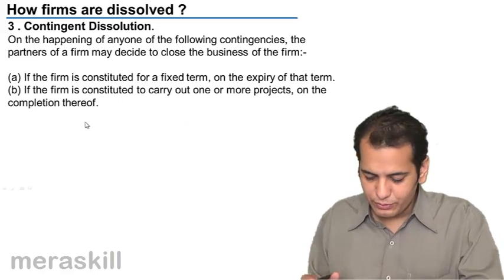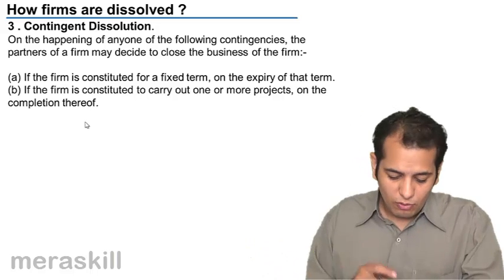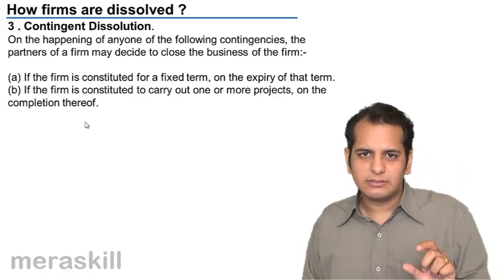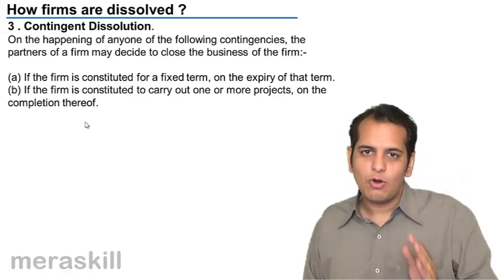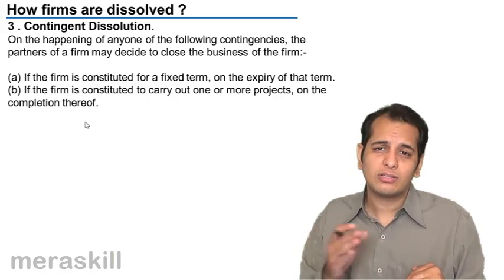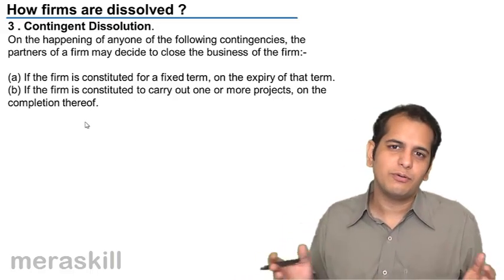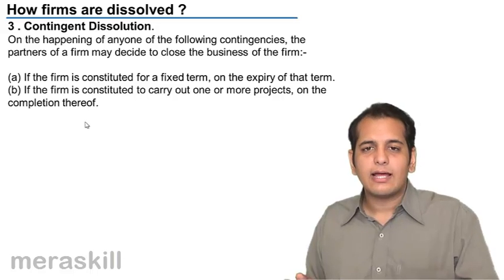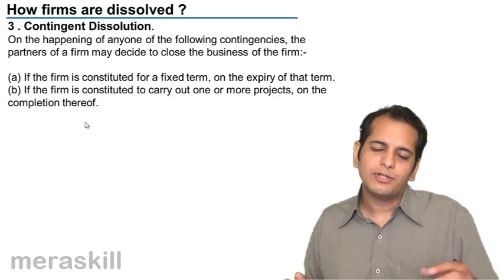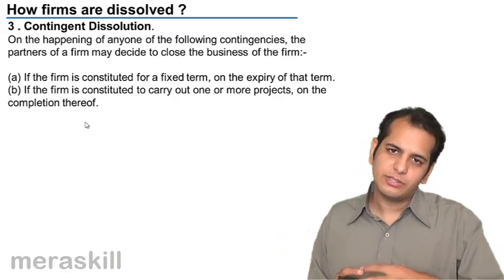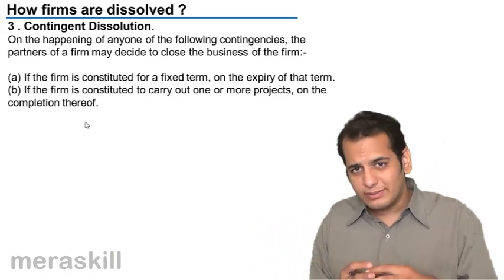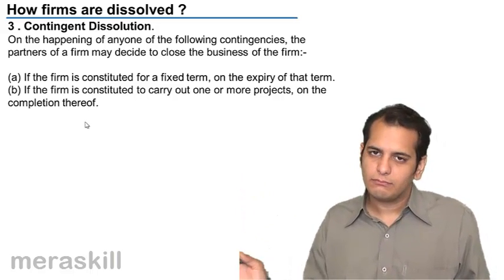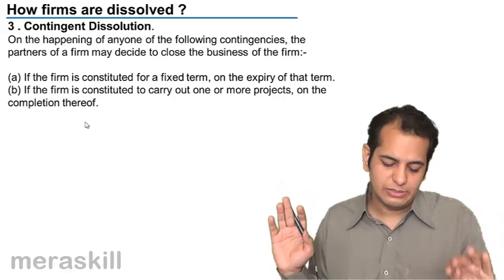B, if it was constituted to carry out one or more projects, on the completion thereof, it dissolves. So, if it was a particular partnership formed to complete some object for some purpose, and when that work, the purpose, the object is complete, the firm gets dissolved. Okay, so this is pretty simple to understand, that if it's a particular partnership, it may be because of two reasons, either because of time or because of purpose. So when the time is complete, the firm has to dissolve. When the purpose is complete, it's done, the firm has to dissolve.